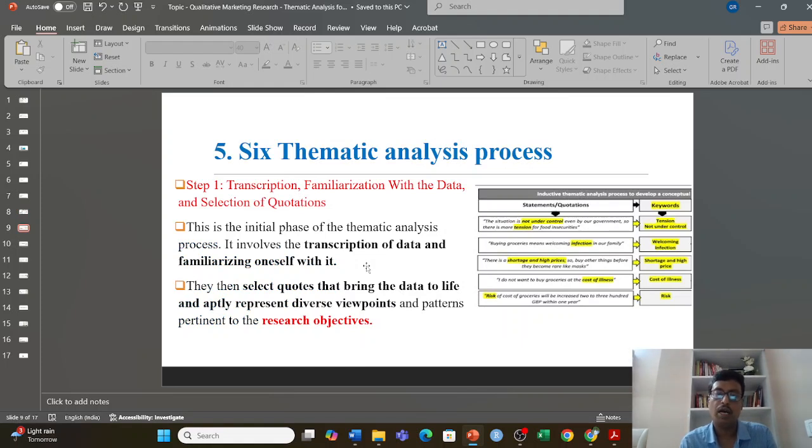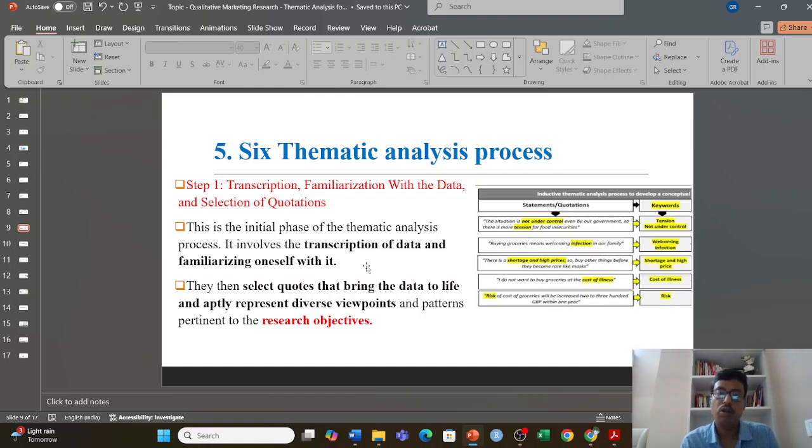The very first thing is step number 1. In step number 1, we need to attach data to our tools, here in our case the generative AI tools. The initial phase involves transcription of data and familiarizing oneself with the data. For this initial phase you need to tell it your research objective. We can come with 2 or 3 objectives, but for each session I prefer one objective at a time, and the same transcription data can be used for other objectives also.